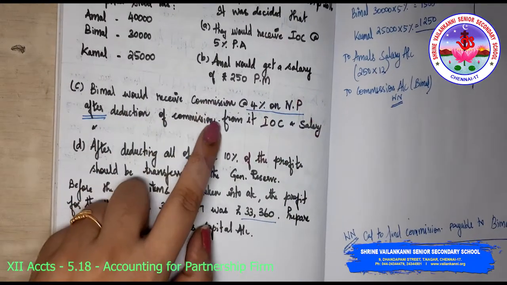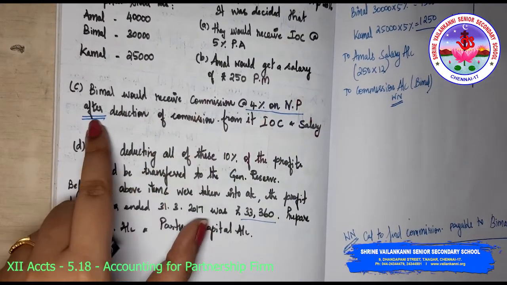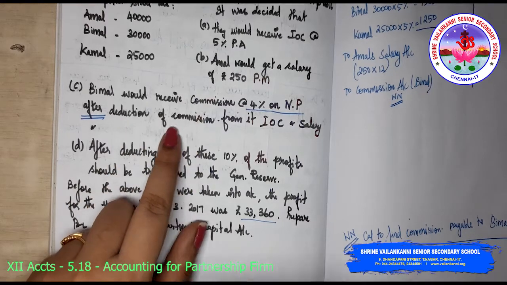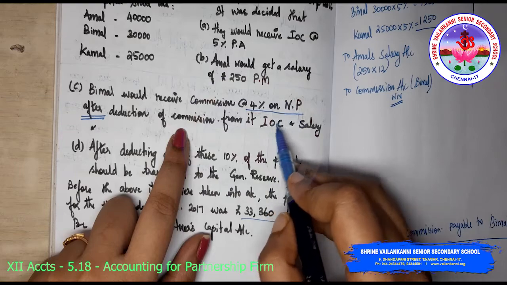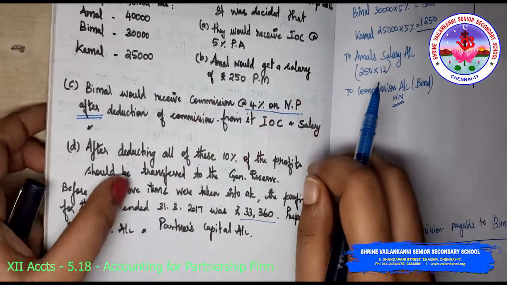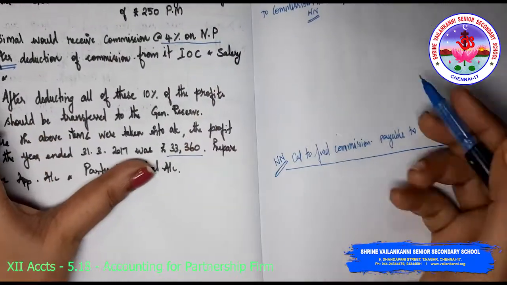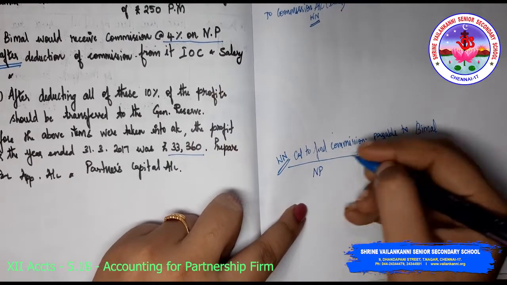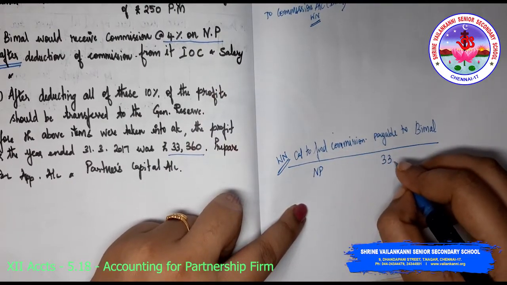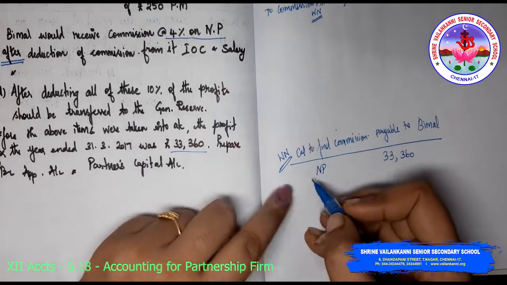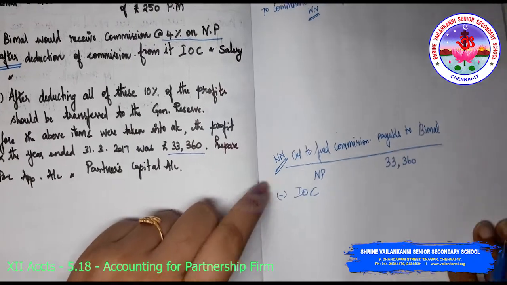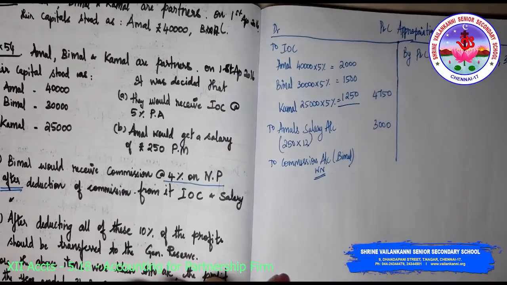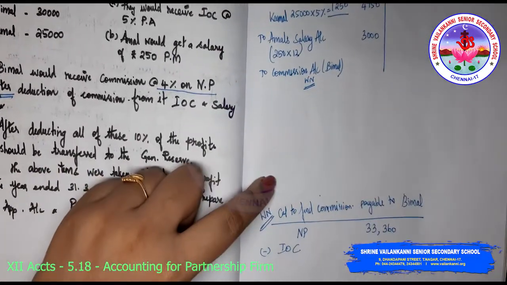Bimal would receive commission at 4% on net profit after deduction of commission from it, interest on capital and salary. So this is the thing. So what is a net profit? Net profit is 33,360 after deduction of interest on capital. What is the total interest on capital? It is 4,750.